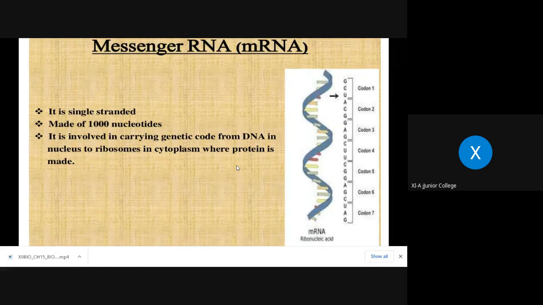What is the protein synthesis site? Ribosomes. And in what language? Coded language. So what is it performing the role of? Message. The message is carried from one place and given to another, from the nucleus to the cytoplasm. Why nucleus? DNA is present in the nucleus. So from DNA in the nucleus to the ribosomes in the cytoplasm.